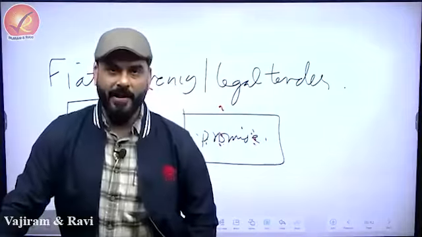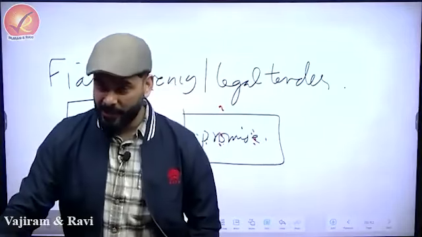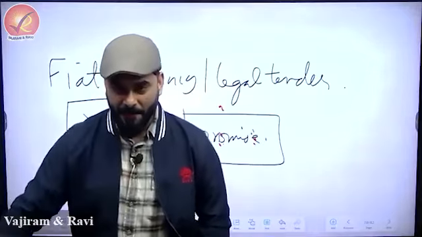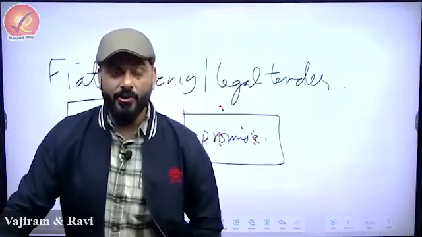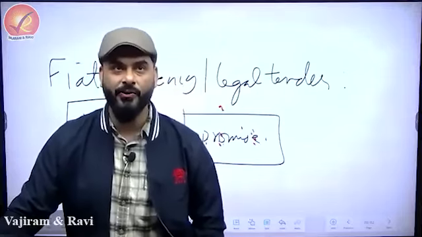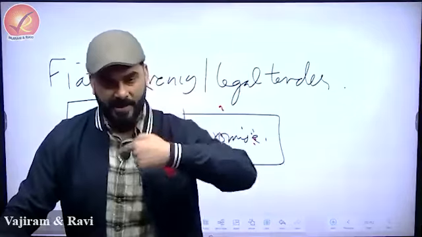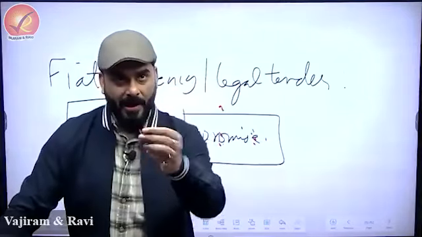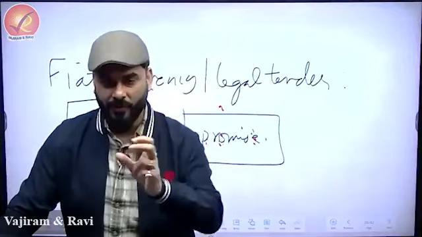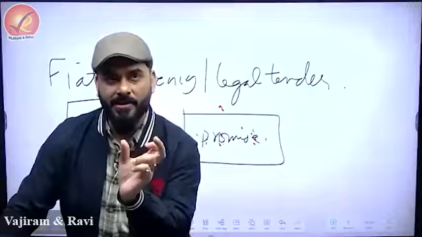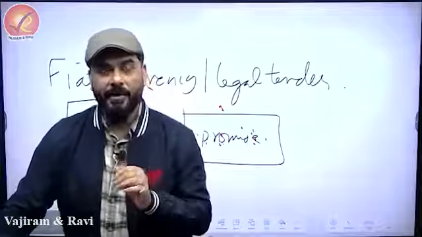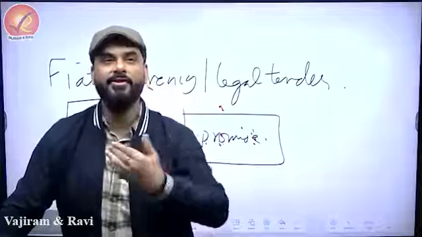So there are two types of things. I'll give you dictations on all this. What did I tell you first? There is legal tender or fiat currency where the governor is signing. But there is something else which is a close substitute of money, like demand draft, like check, which is not money, but a close substitute. But this has to be exchanged on the basis of trust. So when two parties exchange something on the basis of trust, which is a substitute of money, that something is called fiduciary money. So that's not money, but that gives you an illusion that it's money and it is exchanged on the basis of trust.